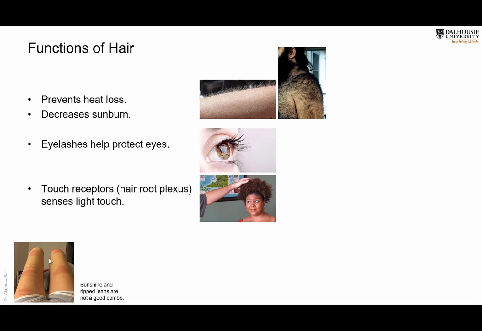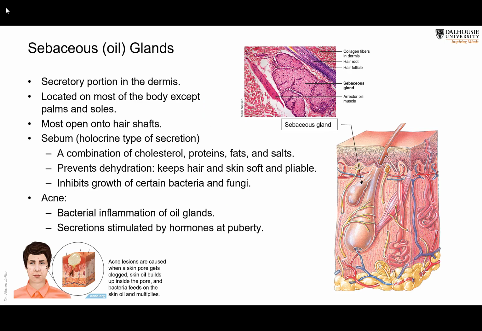The eyelashes help protect the eyes, and as I said before, hair is also for touch: there is a hair root plexus that senses touch.